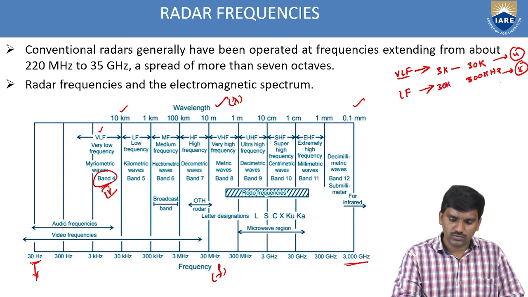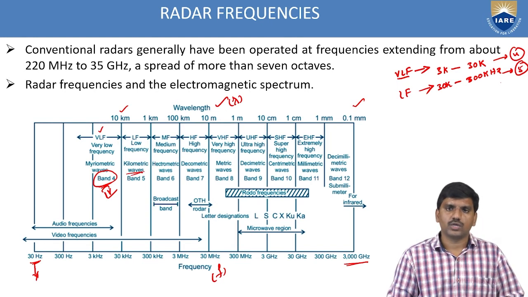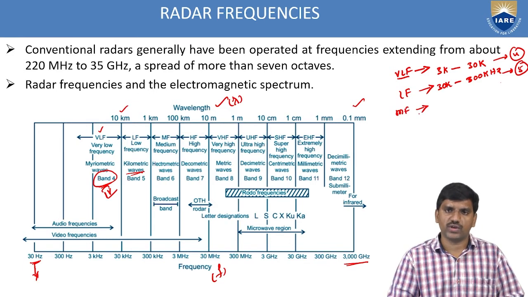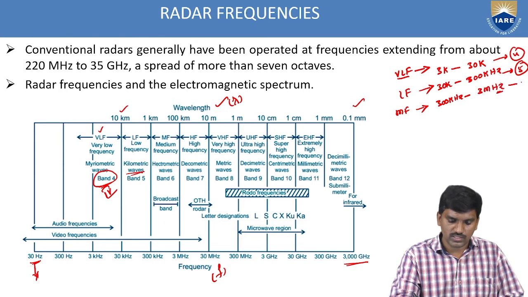30 kilohertz to 300 kilohertz. So it is having kilometric waves. The next one, MF, medium frequency waves. The range for it is 300 kilohertz to 3 megahertz. So this is band 6.